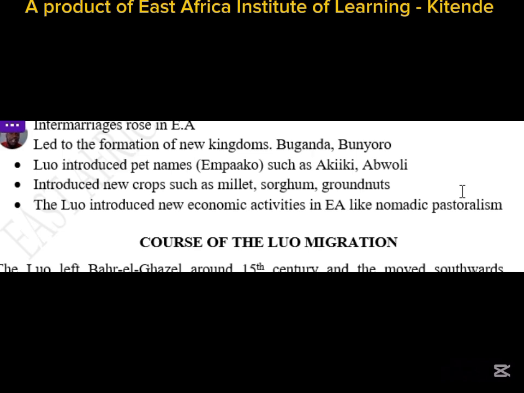The Luo introduced the games. Many games were introduced by the Luo people. They created what they call new races after intermarriages. So those are some of the effects of the Luo migration. However, effects are divided into two: the negative and the positive consequences. So those are some of the effects of the Luo migration into East Africa.